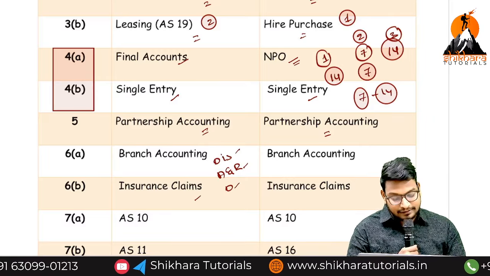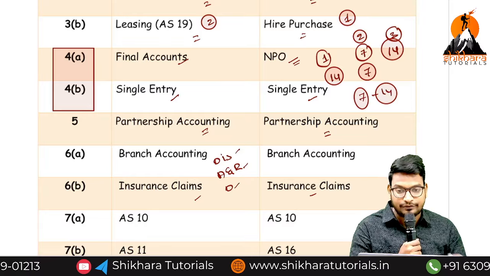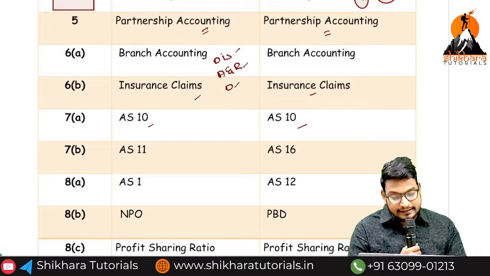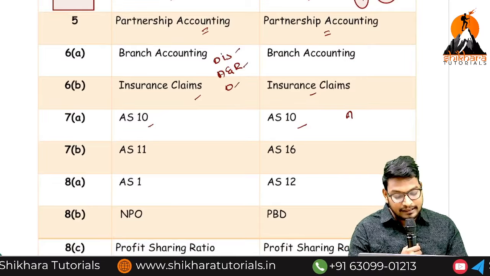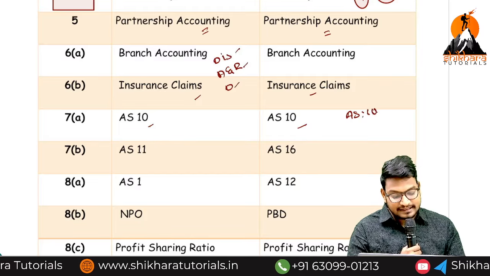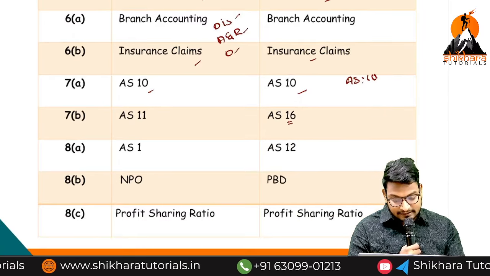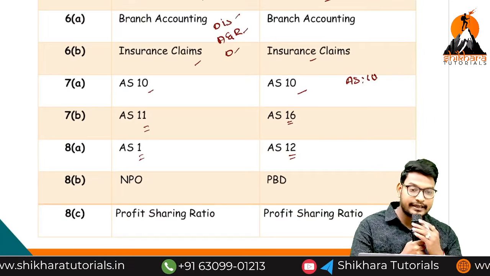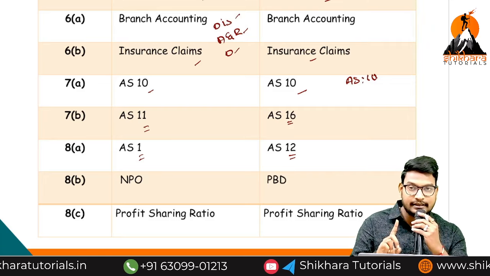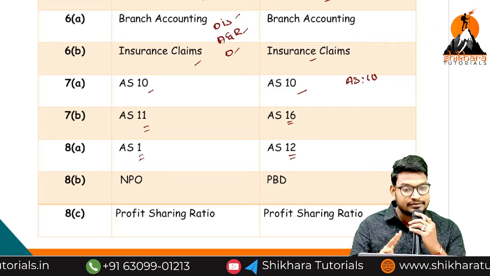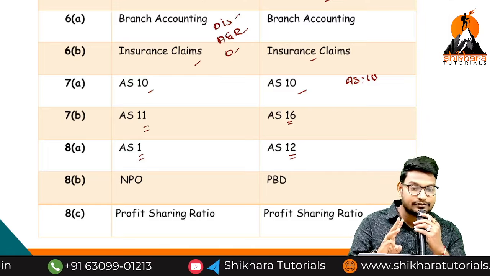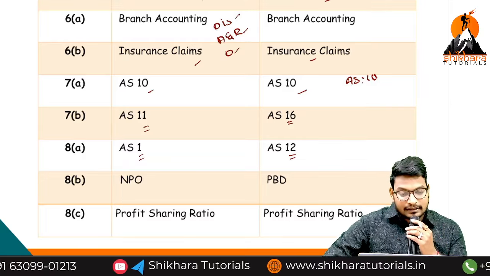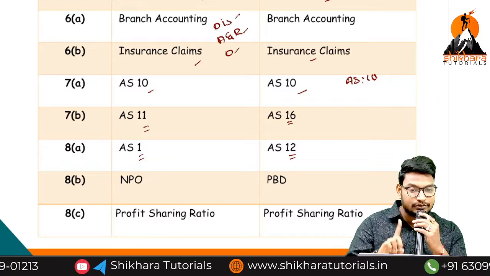Insurance claims, definitely they can ask the loss of stock or loss of profit, we don't know. And next, AS10, the important standard, definitely in this question, in this 7A, they will ask an AS10 question. When coming to AS16 or 11, both are important standards. They may ask one standard, AS1 or 12. In the AS1, we have 4 questions. What is the accounting policy? And next one, what are the fundamental accounting assumptions? What are the main considerations while selecting the accounting policies? And next one, disclosure. These are the 4 questions. From these 4 questions, they may ask one question in the examination.